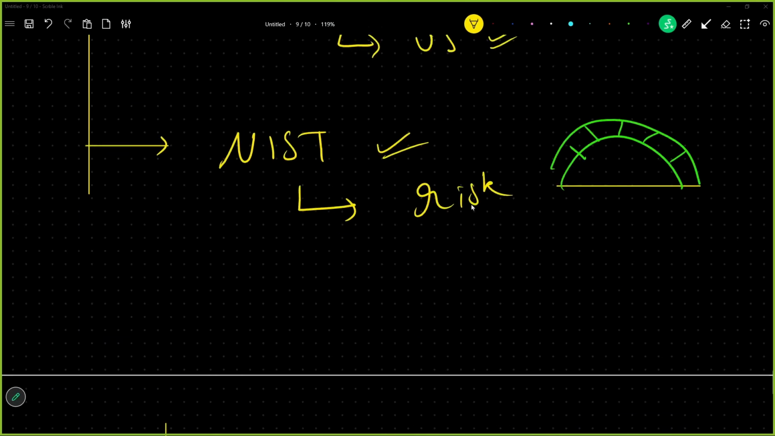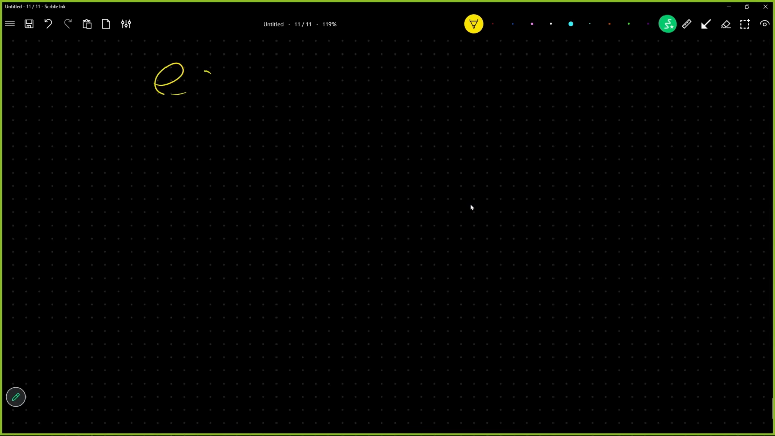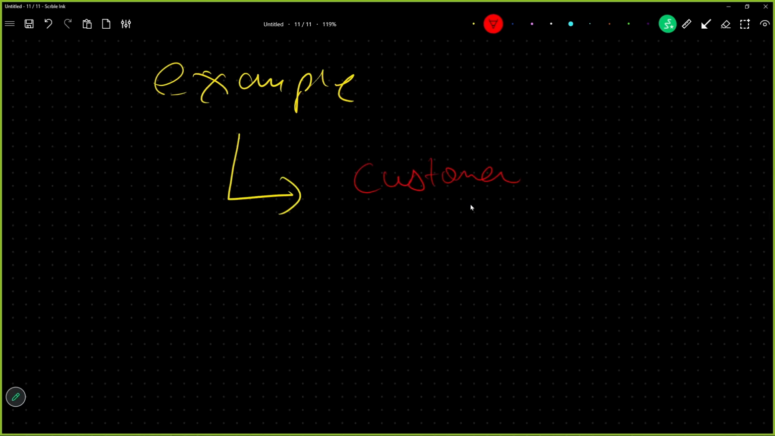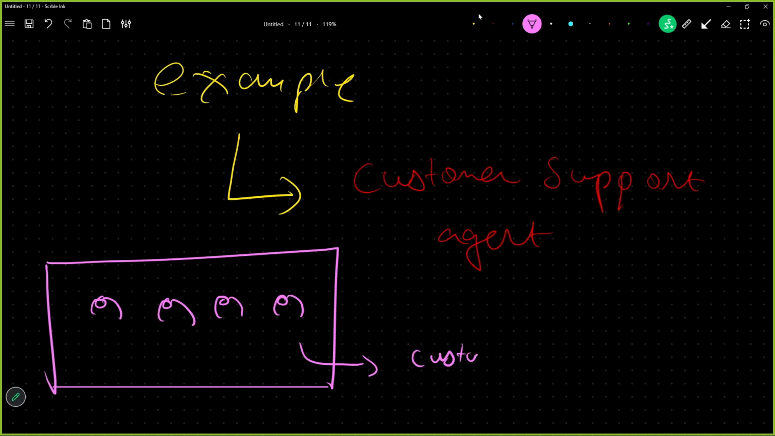Now that we know who sets the rules, I'm going to take an amazing example of an application. This is an example of a customer support agent. How it works is, in every organization we have a back office team. This back office team has a bunch of people, not literally 10, and all of these people interact with the customer queries.